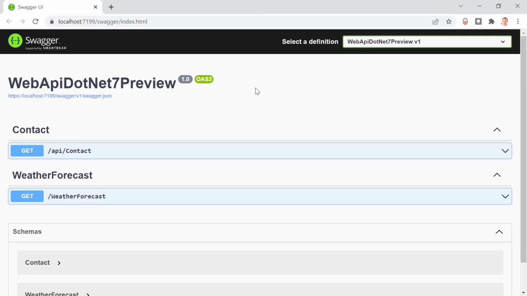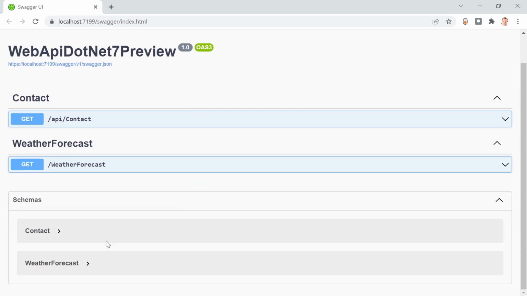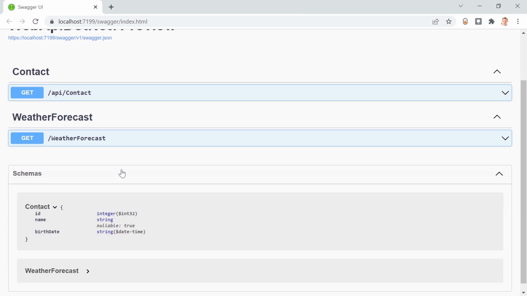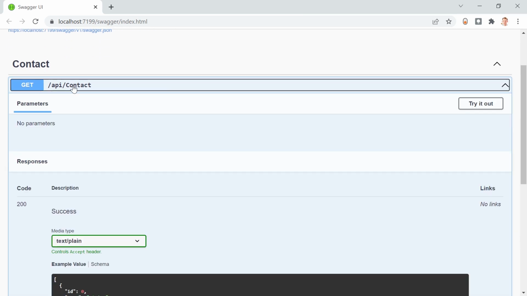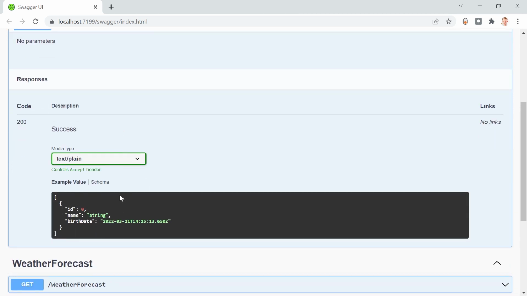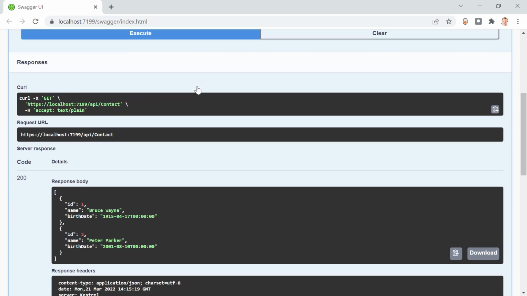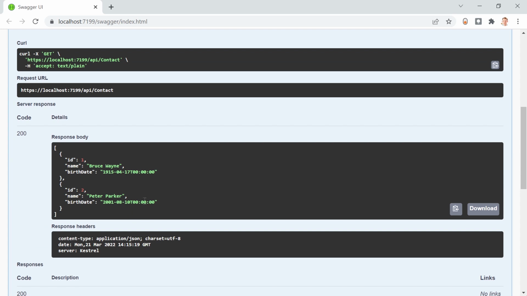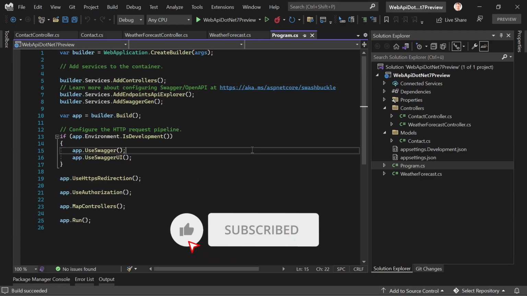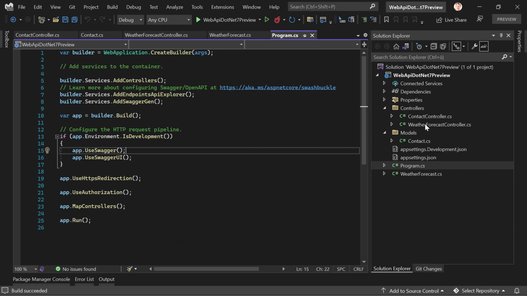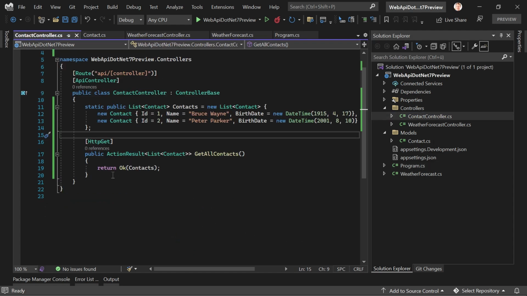And I already got it on my other screen, and this looks pretty straightforward. We've got our weather forecast schema, of course, from the example. Contact is here, and this is something we expect. So let's try this one out, hit execute, and there it is. All right, nothing too fancy, and it still works. Okay, this is nice. So these are all the contacts.